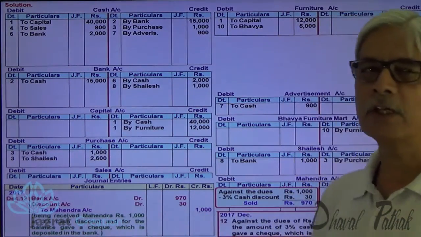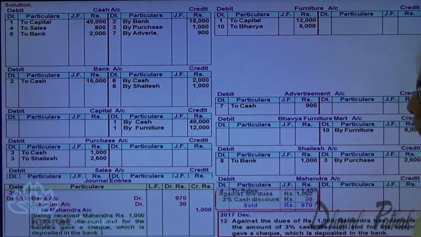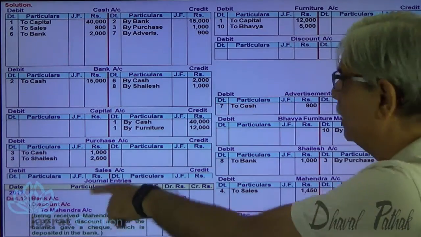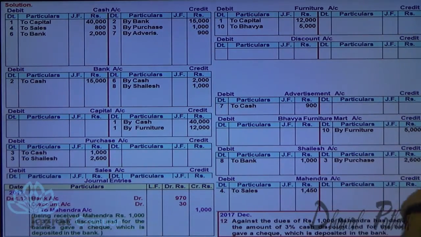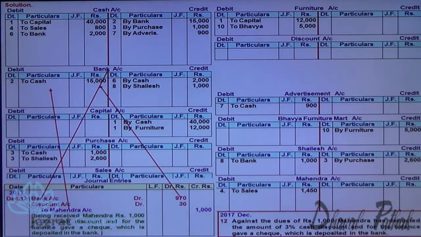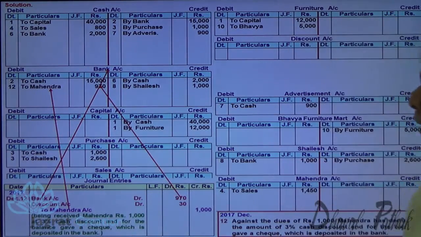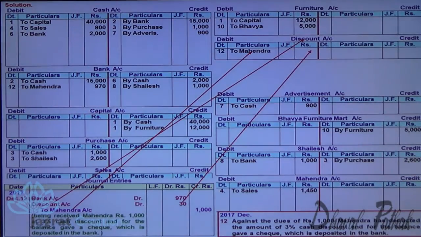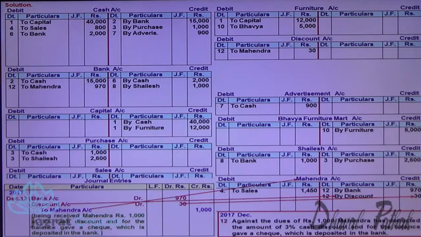This is how the journal entry is recorded. Now ledger posting, write on the debit side of bank account. Discount account is required to be prepared, and Mahendra account is to be credited with 1,000. Here I have got Mahendra account. So write on the debit side of bank account to Mahendra, amount received 970. Write on the debit side of discount account 30, and Mahendra account is to be credited with two opposite accounts, by bank and by discount. This is how 1,000 is credited to Mahendra account.